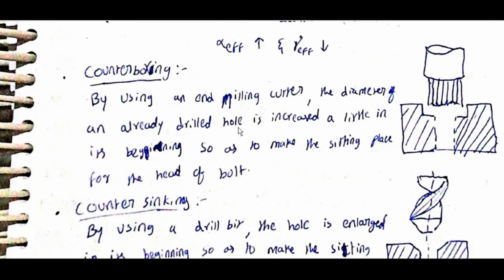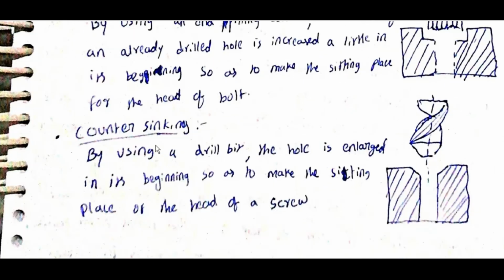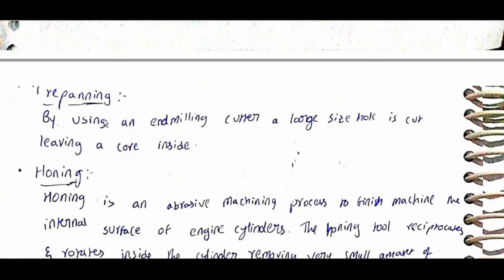Counterboring: by using an end milling cutter, the diameter of an already drilled hole is increased a little at its beginning so as to make a seating place for the head of a bolt. Countersinking: by using a drill bit, the hole is enlarged at its beginning so as to make a seating place for the head of a screw. Trepanning: by using an end milling cutter, a large size hole is cut, leaving the core inside.